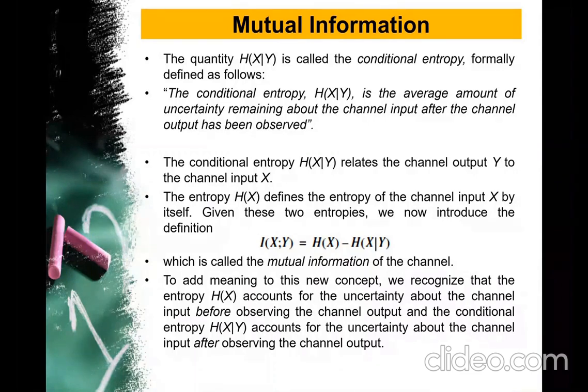That is, we are trying to know what is the average information content in the input of the channel. If we know the information available, we understand that there is certain information available and we try to resolve the uncertainty. So it is written as, it is the average amount of uncertainty remaining about the channel input after the channel output has been observed.